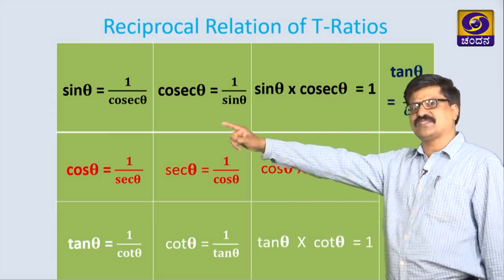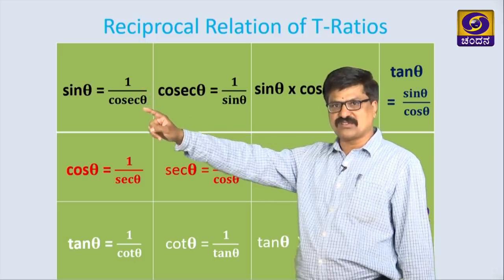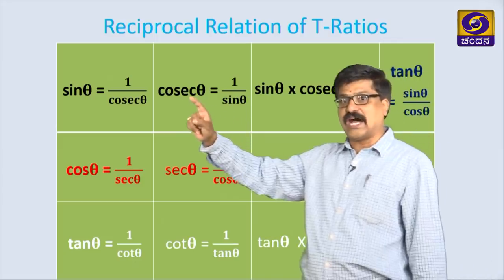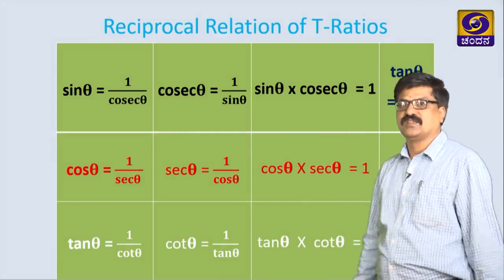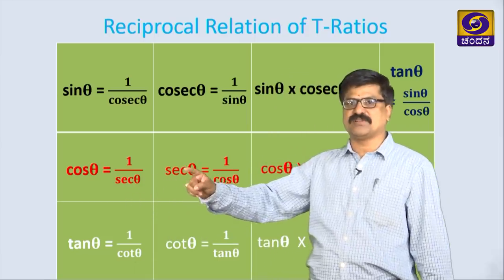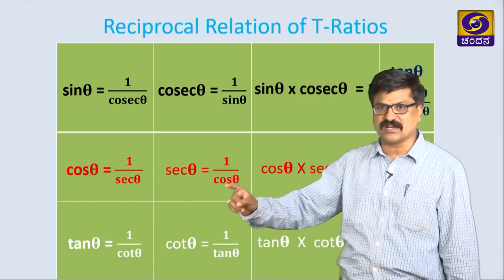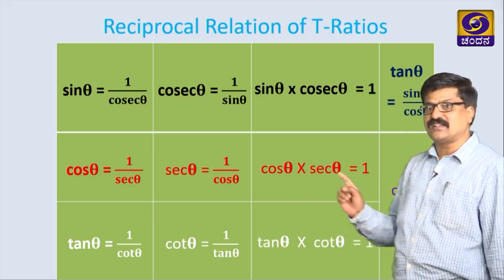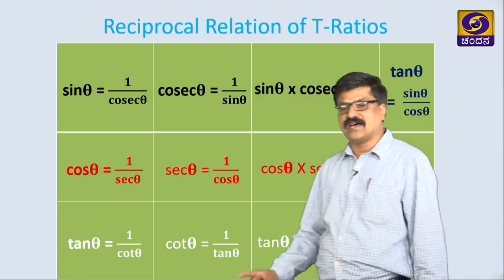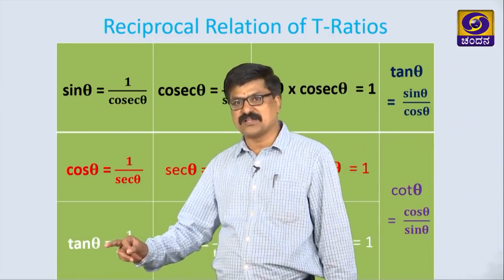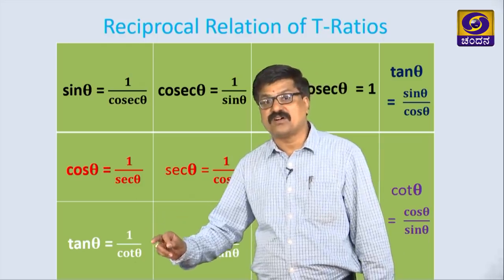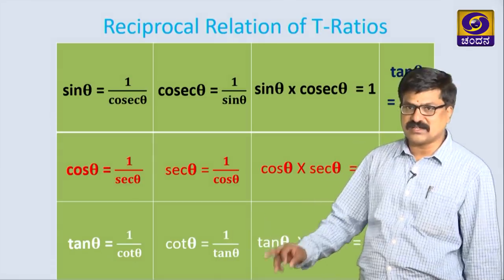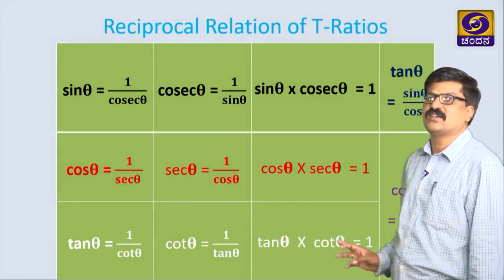You just observe the first one, sin theta is 1 by cosec theta, or cosec theta is 1 by sin theta, or the product of these two is 1. Similarly, cos theta is 1 by secant theta, or secant theta is 1 by cos theta, and cos theta into secant theta is 1. And lastly, the reciprocal of cot theta is tan theta, or tan theta is equal to 1 by cot theta, cot theta is equal to 1 by tan theta, the product of these two is 1.